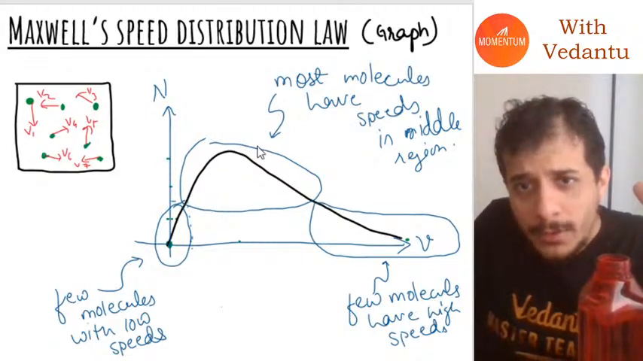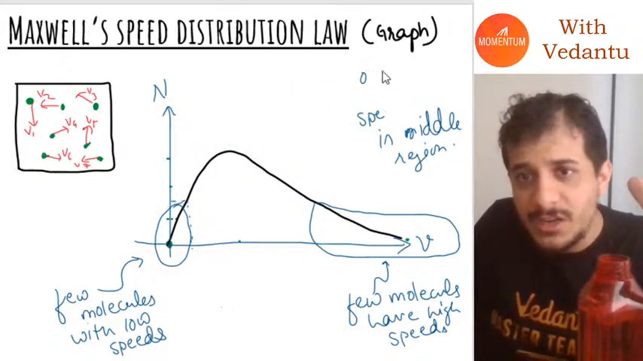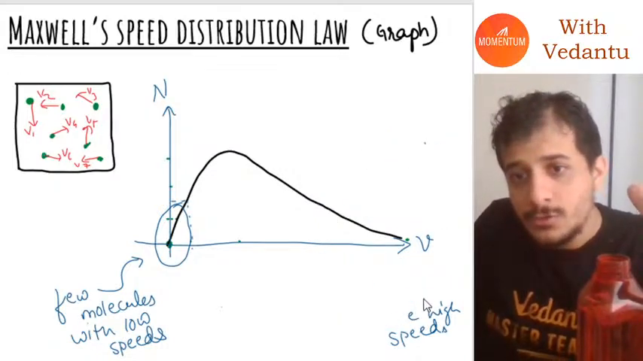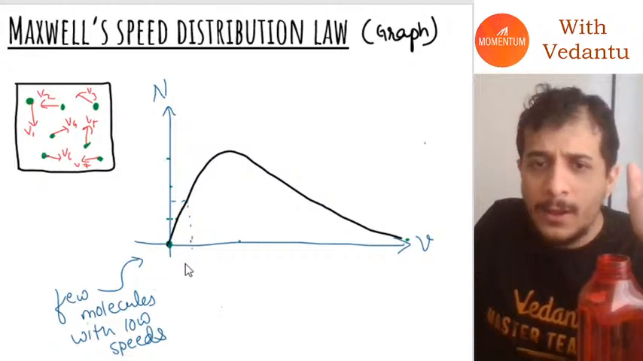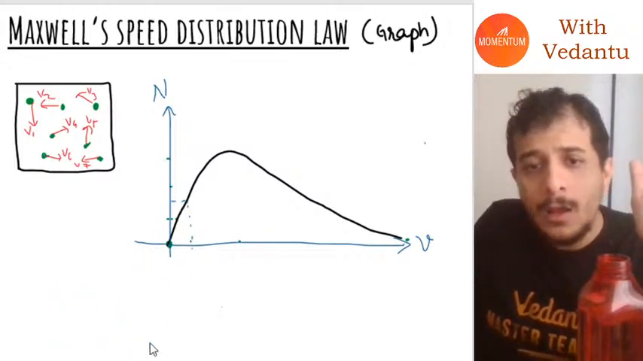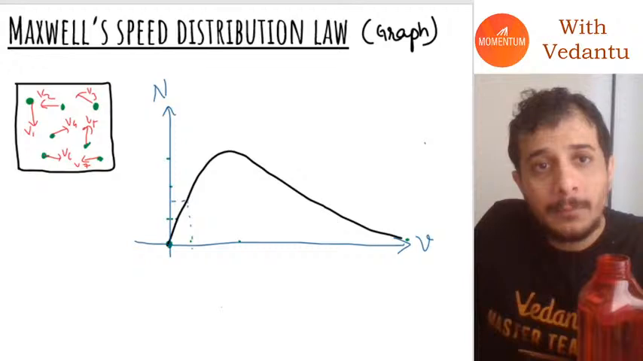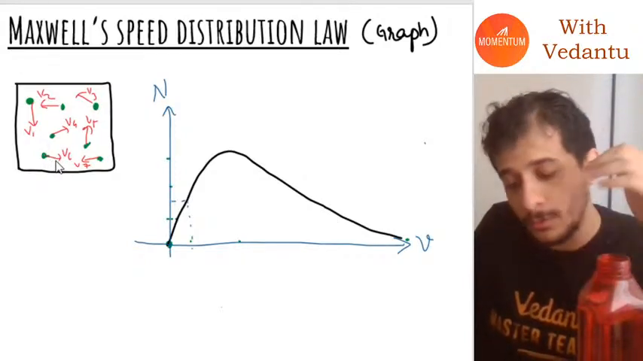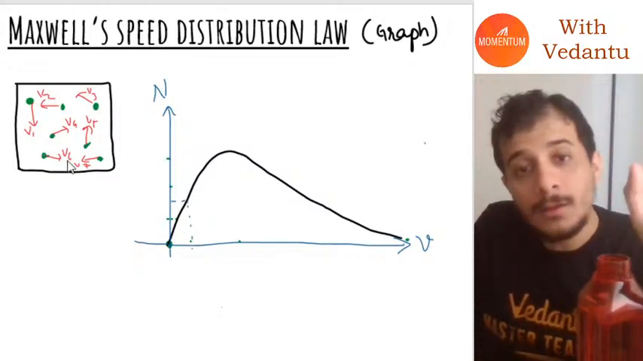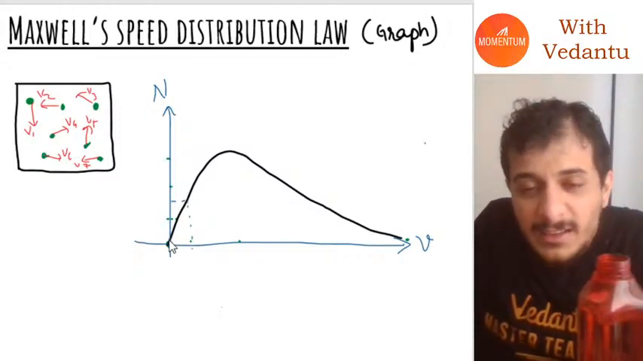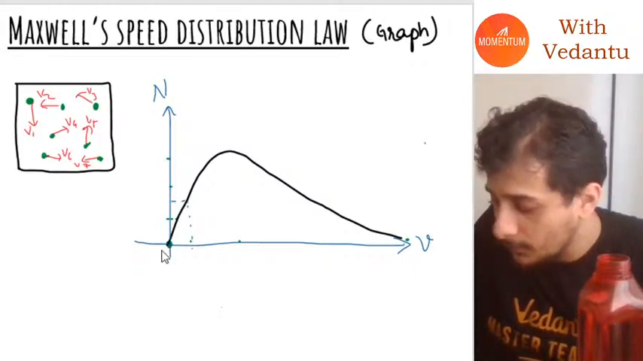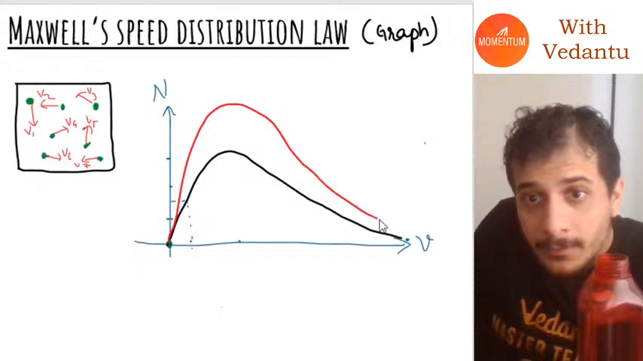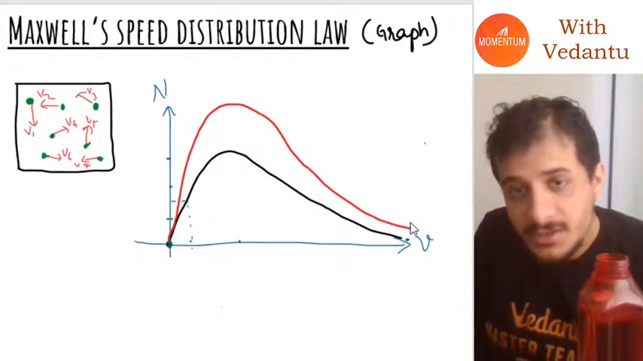Now, guys, what would happen if I make changes to this system? Let's say I am going to double the number of molecules inside this container. In that case, how do you think the graph will change? In that case, the graph will change in something like this.